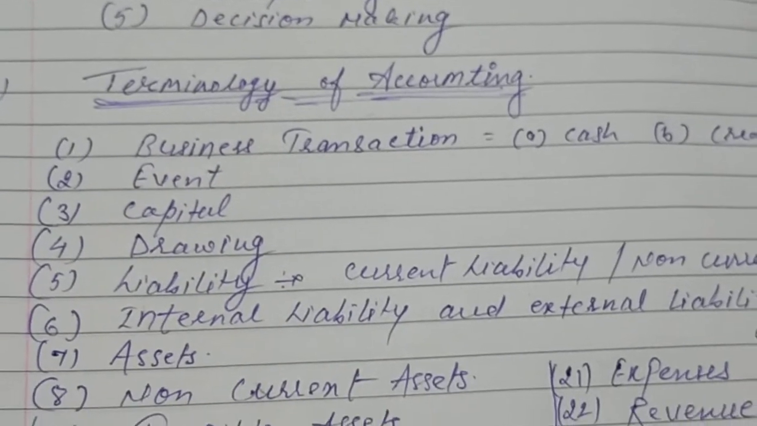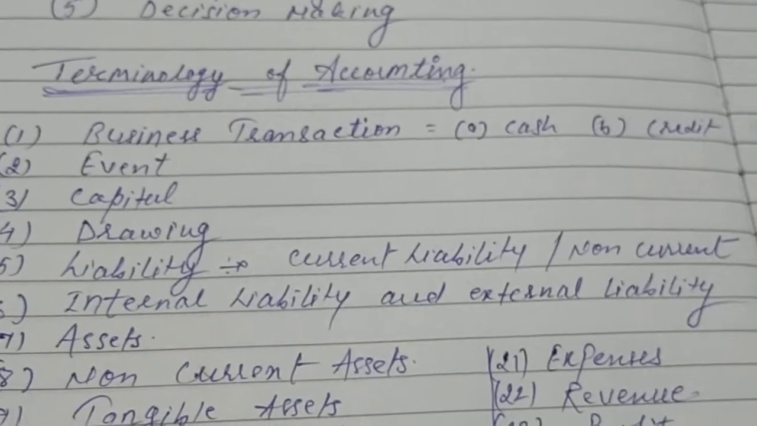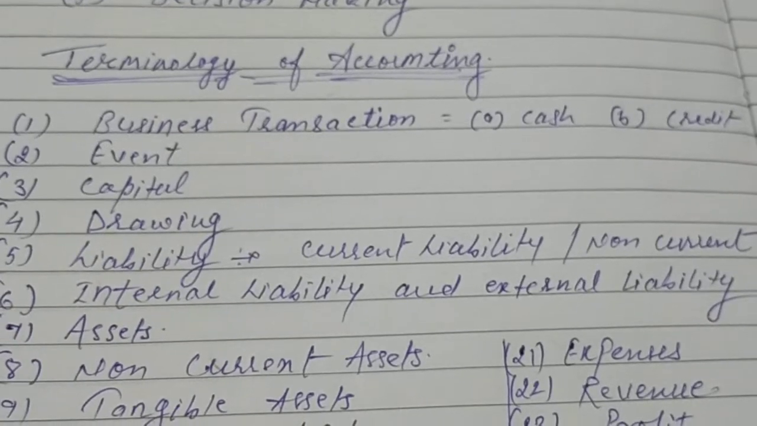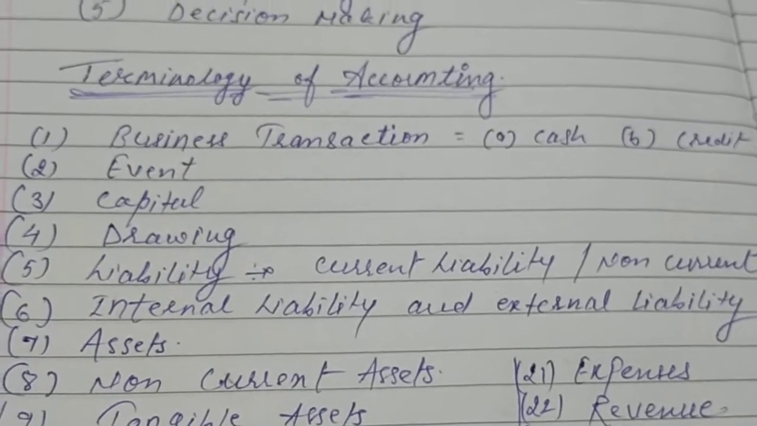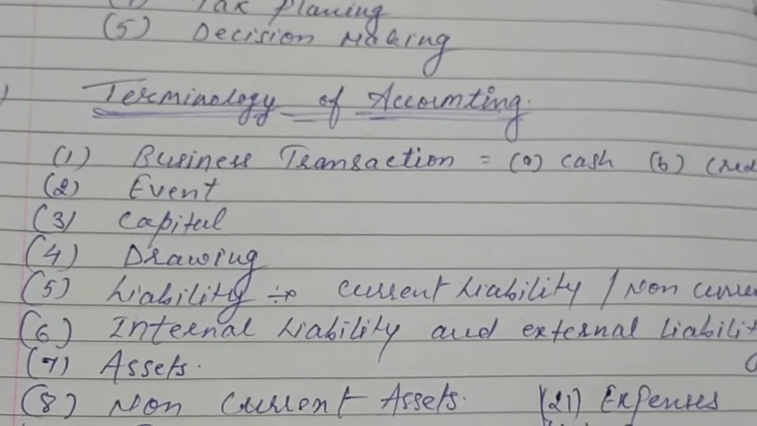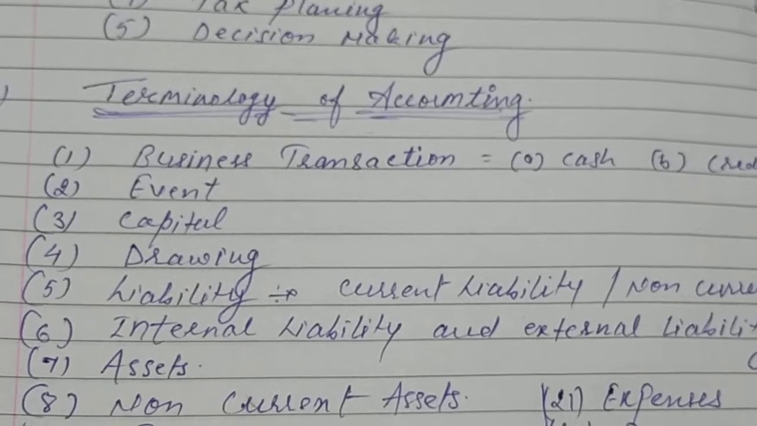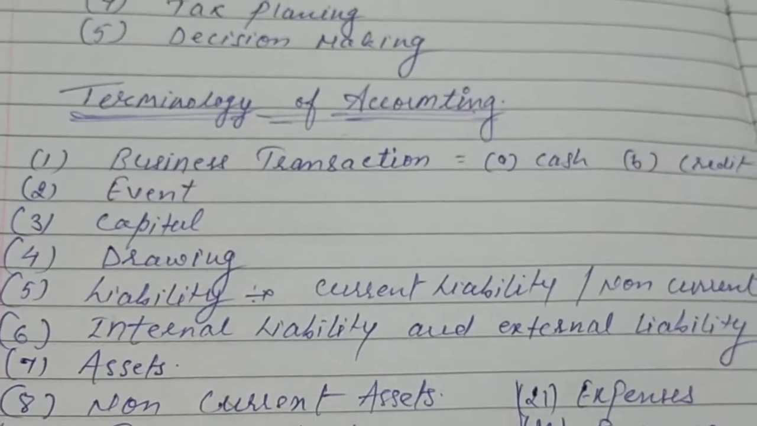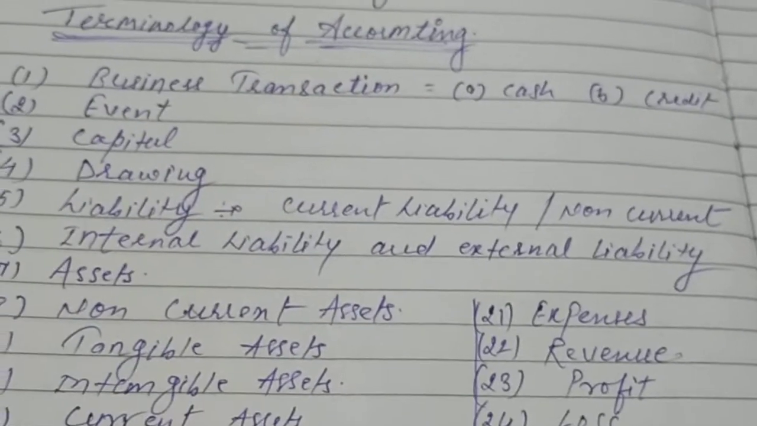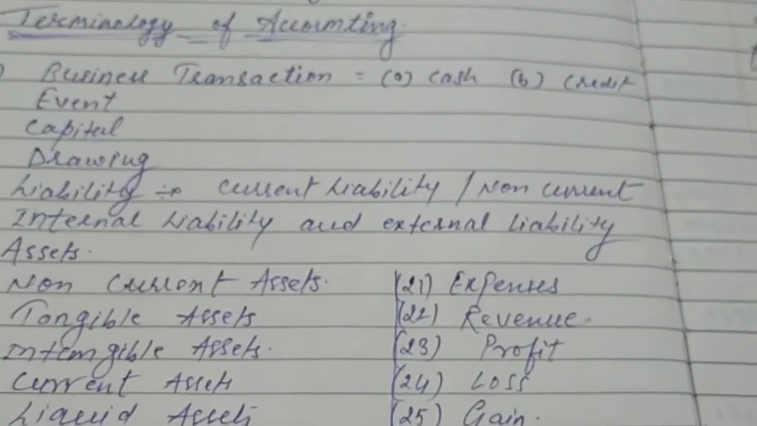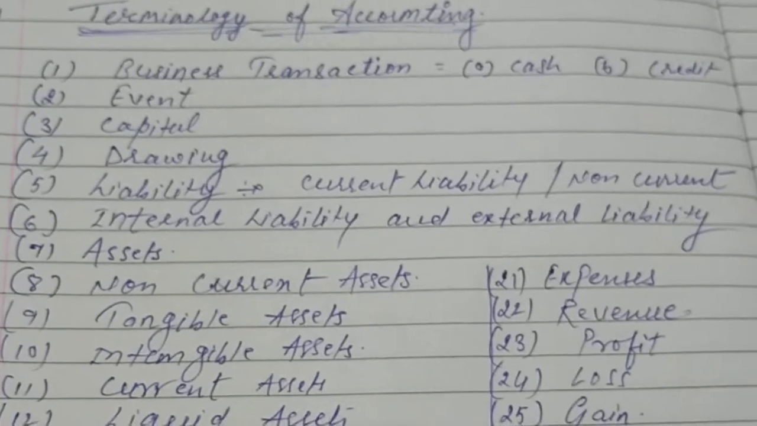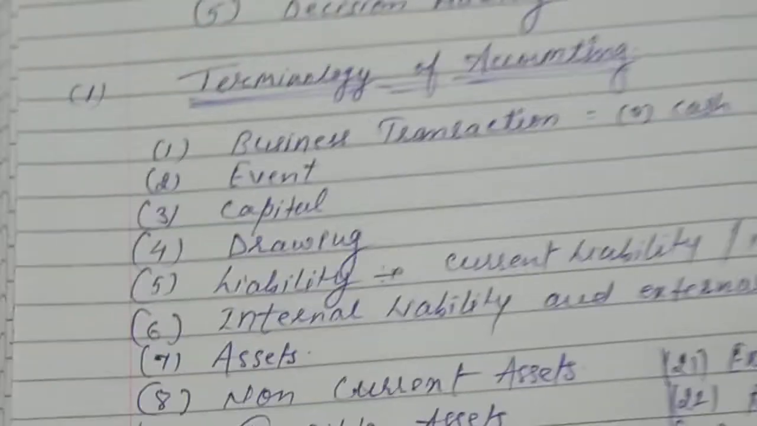Next point, internal liabilities and external liabilities. Internal liabilities means whenever the owner introduces money into their business, it is called capital. That capital is called internal liabilities. If we have to pay someone, it is called external liabilities, or in other words, we can say a third person, right?